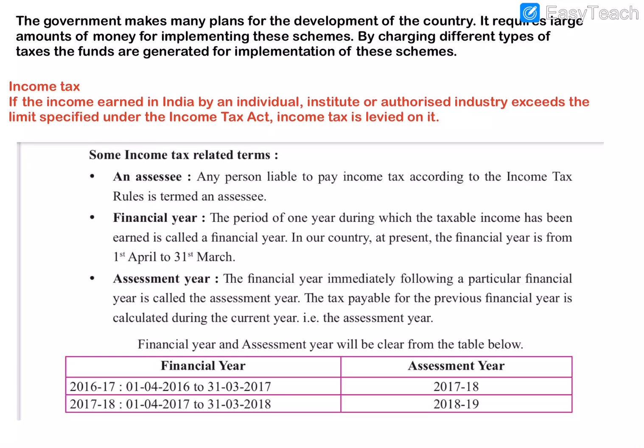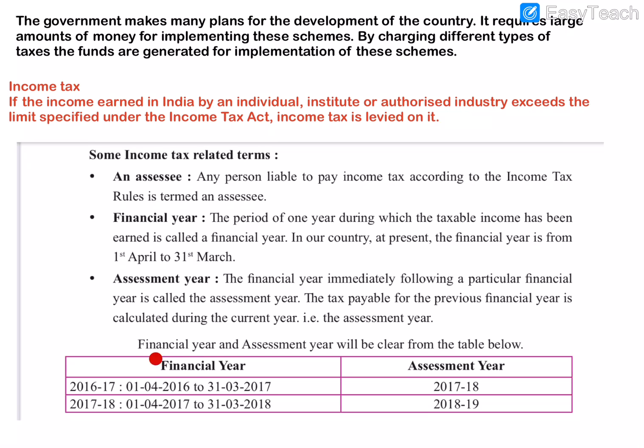And an assessment year: the financial year immediately following a particular financial year is called the assessment year. The year in which income has been earned is called the financial year, that means from 1st April to 31st March, and the assessment year means the following year, the year in which the income tax is calculated and paid. Tax payable for the previous financial year is calculated during the current year, that is the assessment year. So assessment year means the current year where the tax we need to pay for the previous year is calculated.